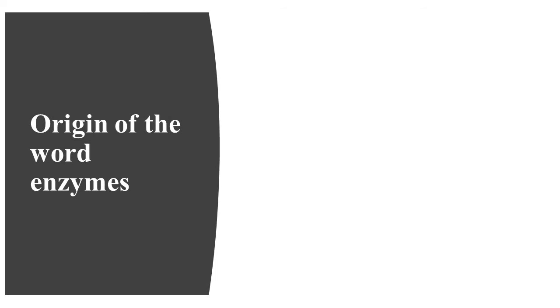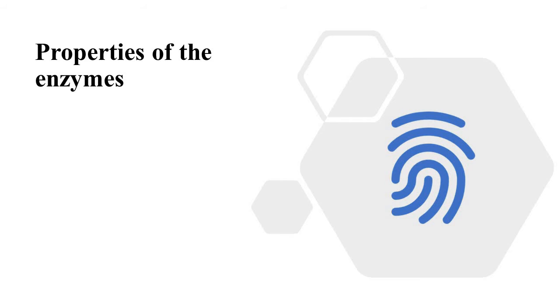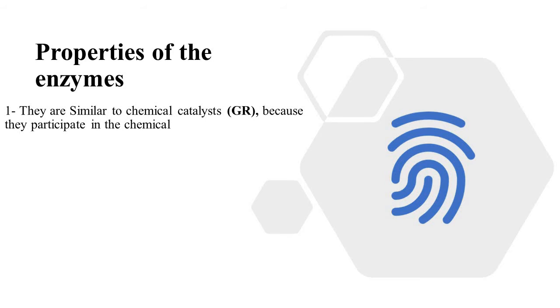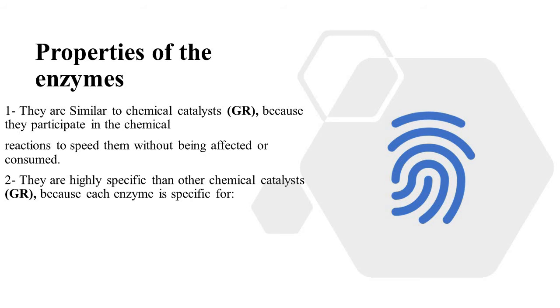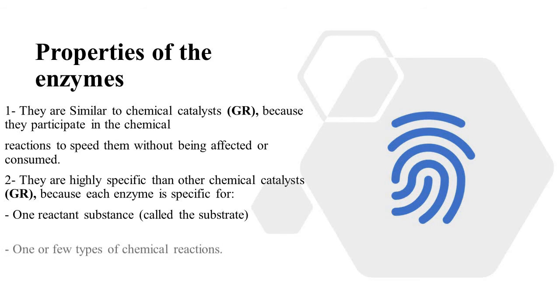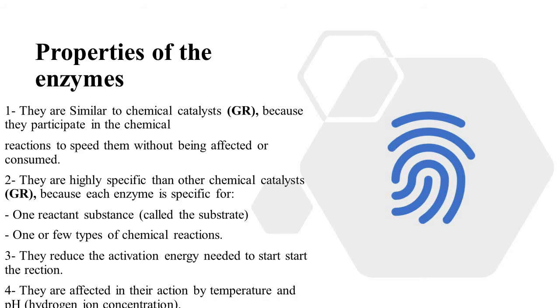Each enzyme has an active site. The word enzyme comes from the fact that it activates the cells for the chemical reaction. Properties of enzyme. The first property is that it is similar to a catalyst, as the enzyme speeds up chemical reactions. It is also more specific for the reactant, for the chemical reactions, and it reduces the activation energy needed by the cell.